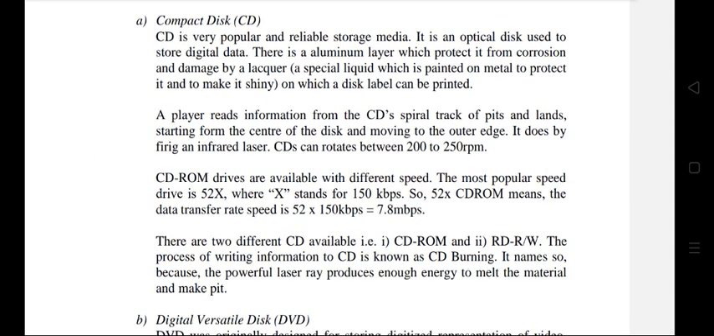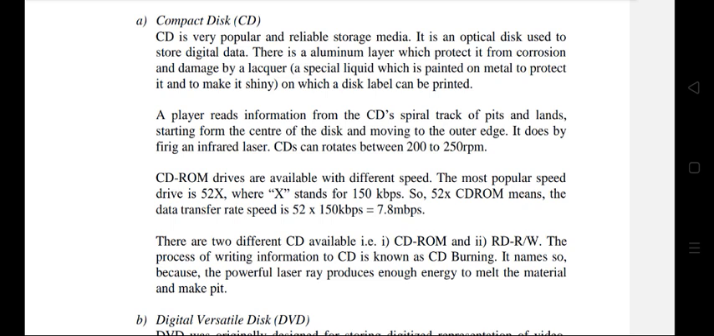It is an optical disc used to store digital data. There is an aluminum layer, which is protected from corrosion and damage by lacquer, a special liquid which is painted on metal to protect it and to make it shiny, on which a disc label can be printed. A player reads information from the CD's spiral track of bits and lines, starting from the center of the disc and moving to the outer edge. It does this by firing an infrared laser.